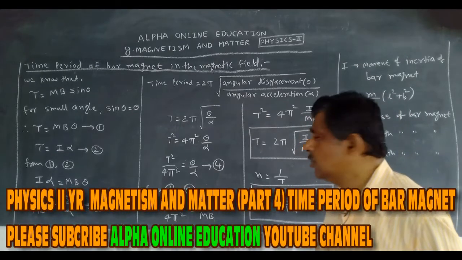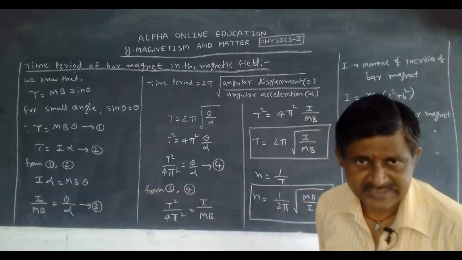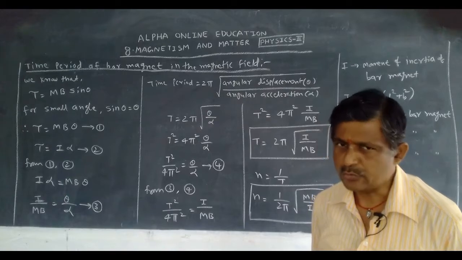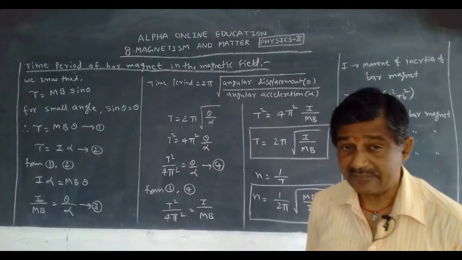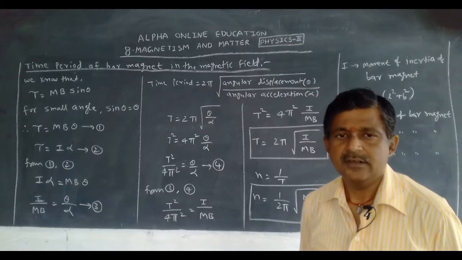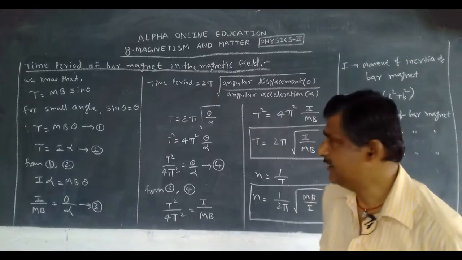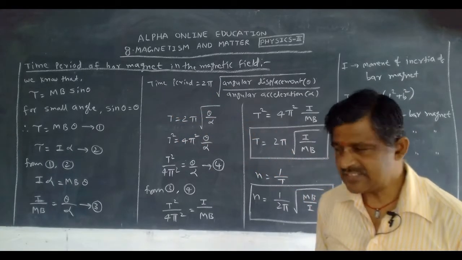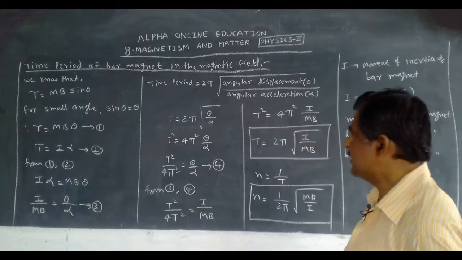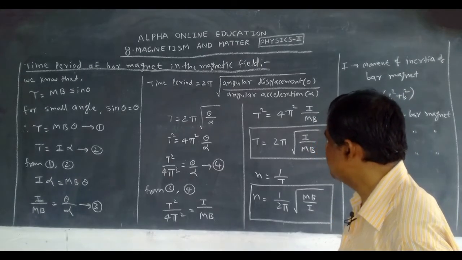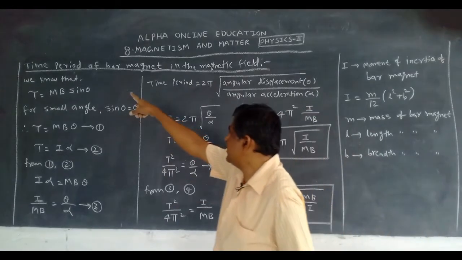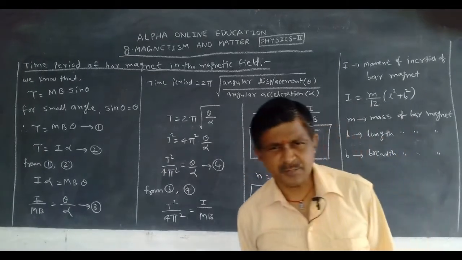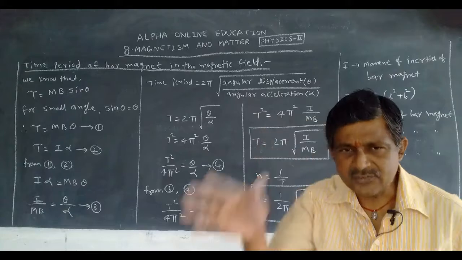Equation for torque experienced on a bar magnet as well as work done by the bar magnet in the uniform magnetic field. The equation for torque experienced on the bar magnet in the magnetic field is tau is equal to mB sin theta. Now in this class we want to find the time period of a bar magnet in the magnetic field. Time period of a bar magnet in the magnetic field means, when a bar magnet is suspended in the uniform magnetic field, it makes oscillations.